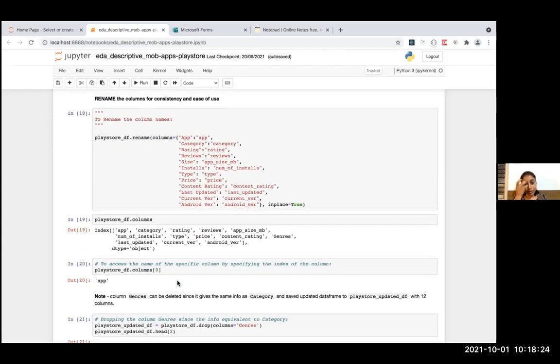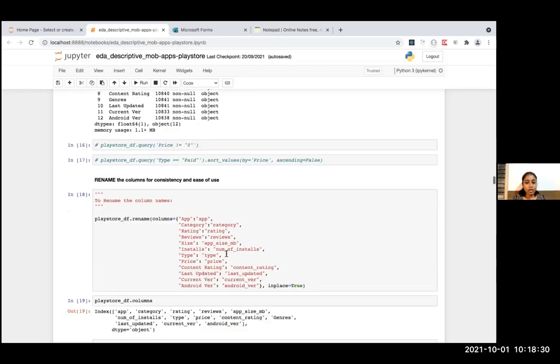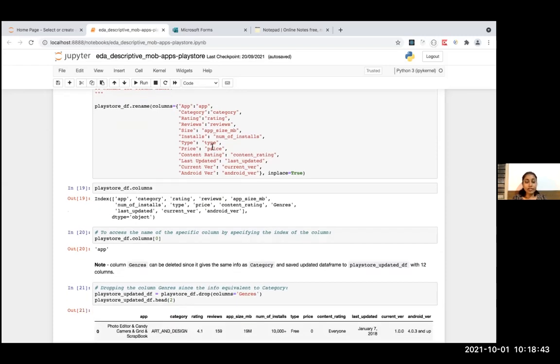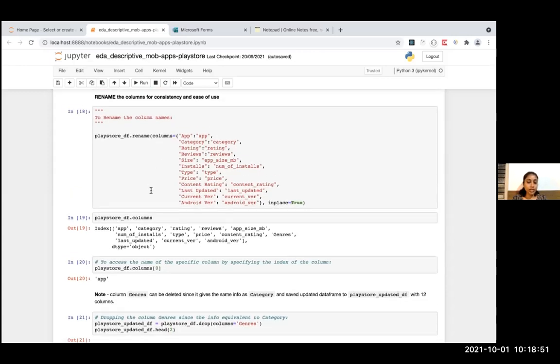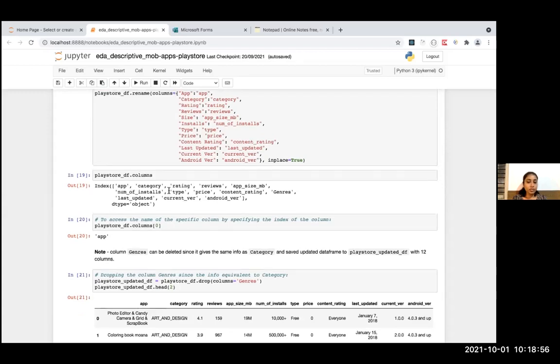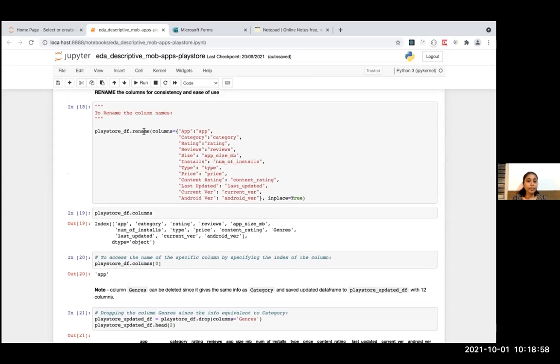And to keep the column names consistent, I have renamed these columns to lowercase. It's a good standard coding convention that gives you a lot of flexibility as you move on. And next, I want to have a gist of the columns, basically. So I would use the columns attribute to know which columns there are. Now that I have renamed them, you can use this attribute and see these are the columns. It also ensures that the rename has been applied and executed.